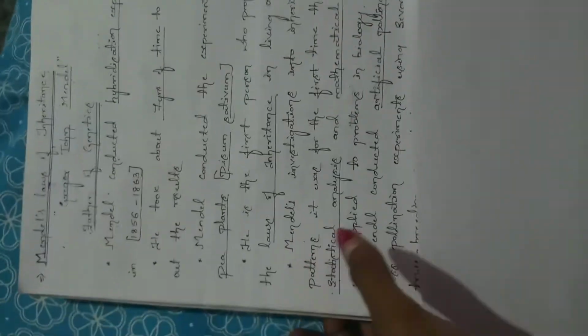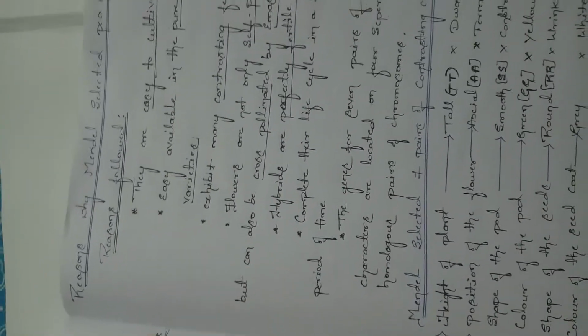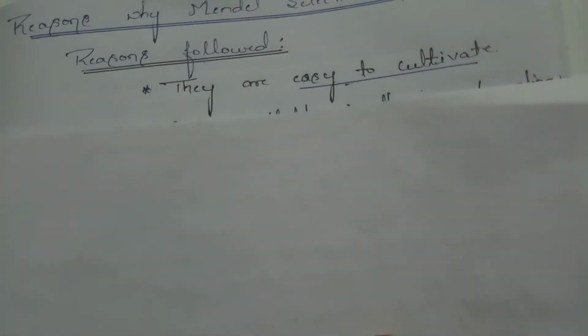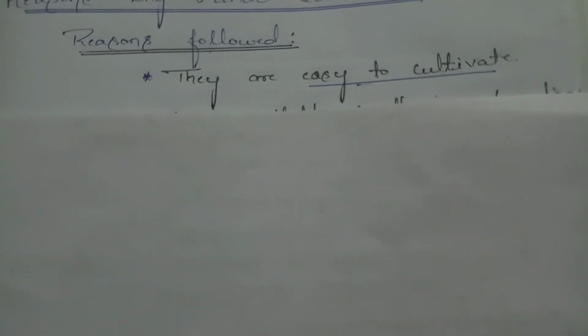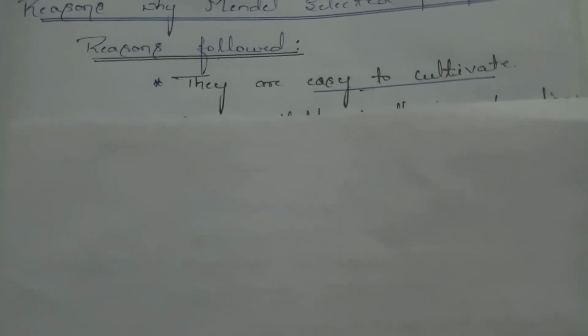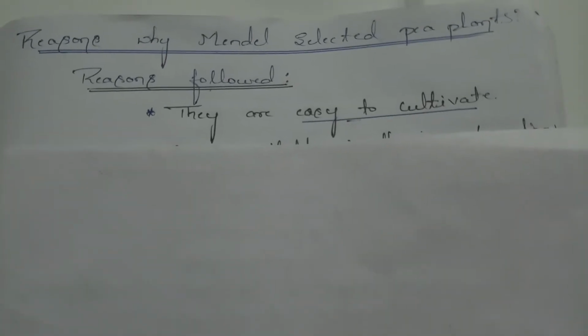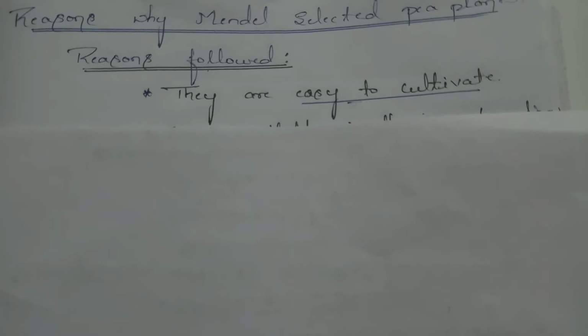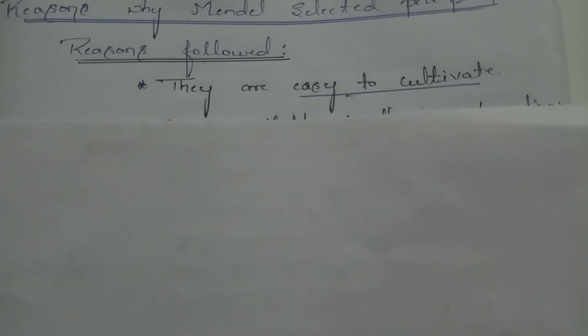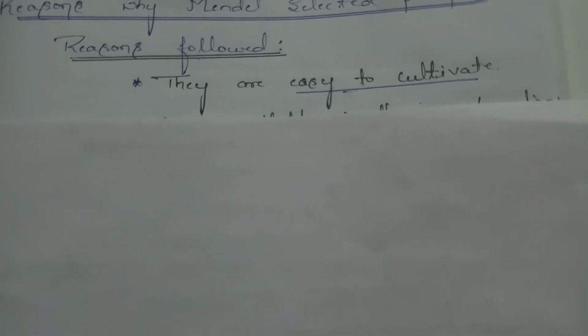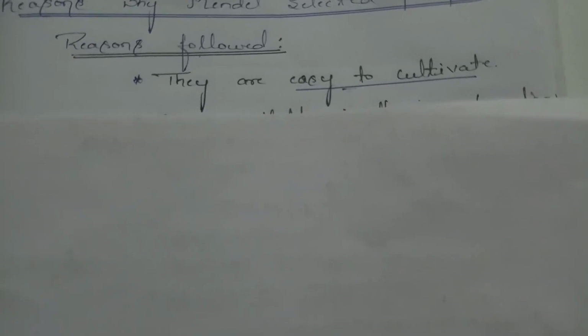Next, the reasons why Mendel selected the pea plants as the experimental plants. The first reason is that they are easy to cultivate, because he saw that the plants were being cultivated in the kitchen gardens of his homeland. So he took the pea plant as the example organism.